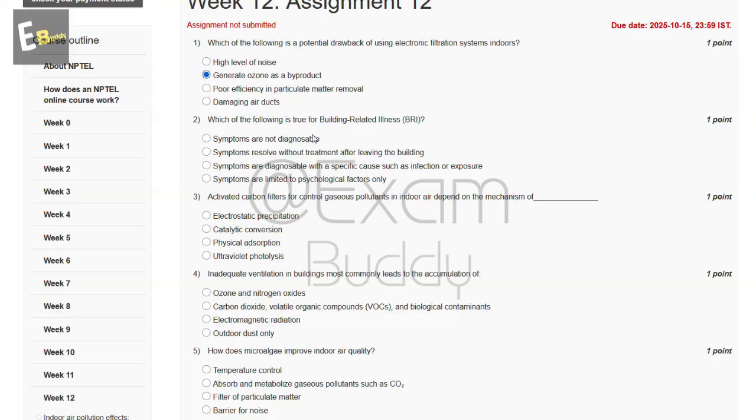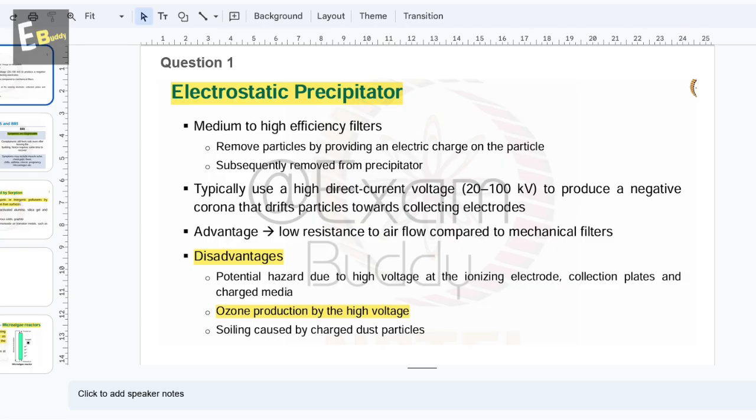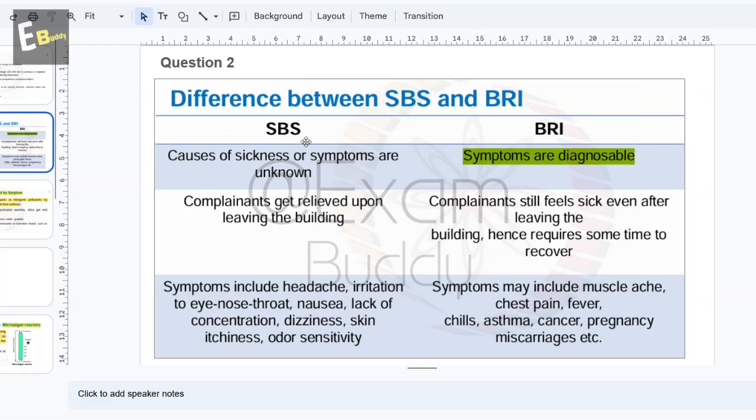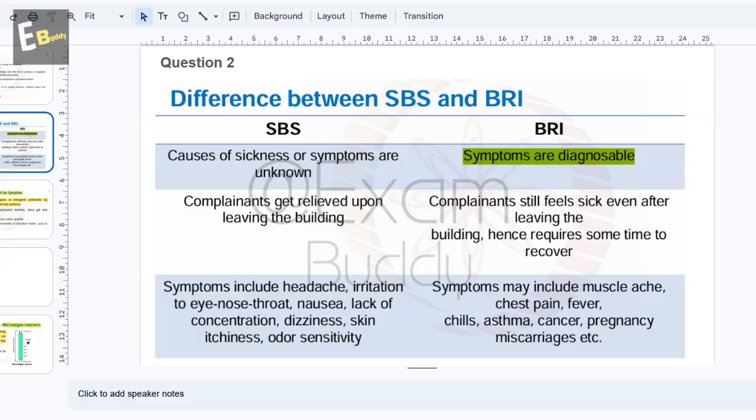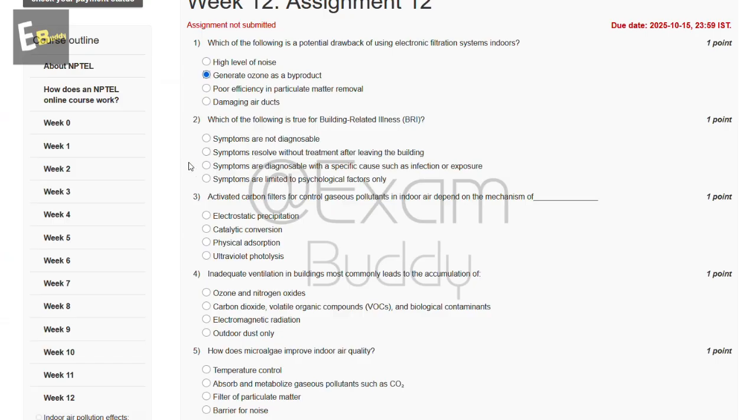Which of the following is true for building related illness, BRI? So these are the options, and now let's check the answer of our second question. So question second, difference between SBS and BRI. BRI symptoms are diagnosable. So the answer of our second question is C.